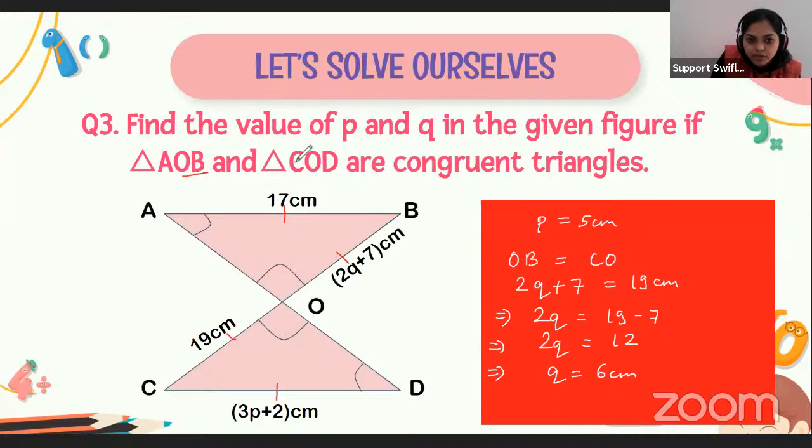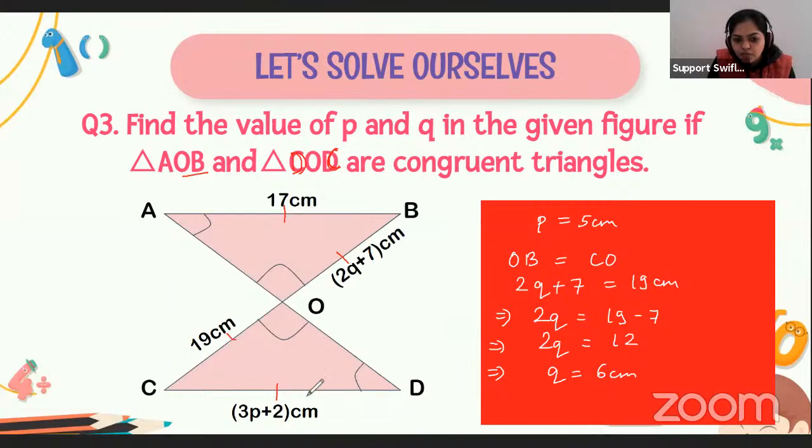Actually the triangle will be like this, DOC. The correction is there, a simple correction. Triangle AOB is congruent to triangle DOC. So in this way, we can say that the side AB is equal to the side CD, that is equal to 3P plus 2.